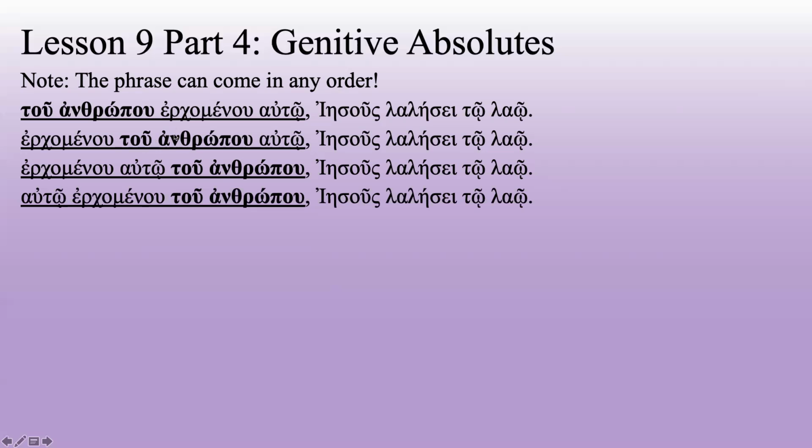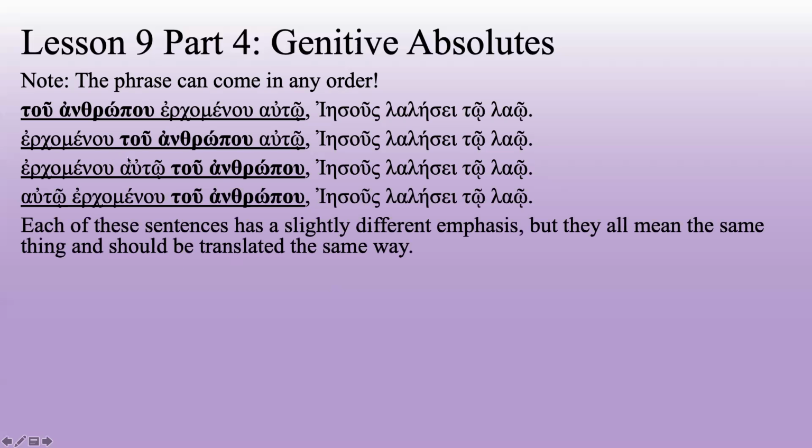If there's a definite article, it is going to go in front of that genitive, though. So you'll notice this is sort of like a predicative structure. There's no definite article right in front of the participle. That will be a key indicator here. It'll always be that predicative kind of structure. Now, each of these sentences has a slightly different emphasis, but they all mean the same thing and should all be translated the same way.